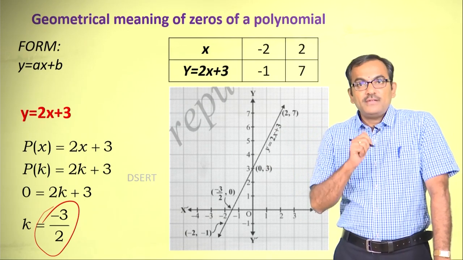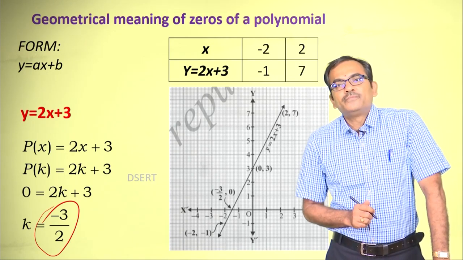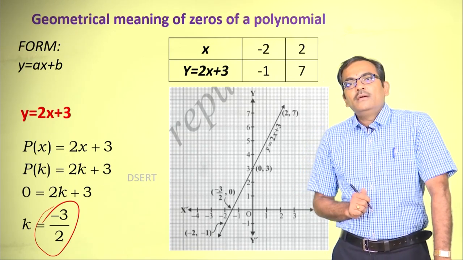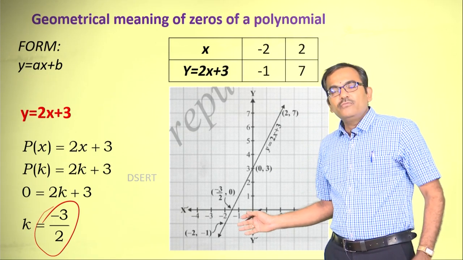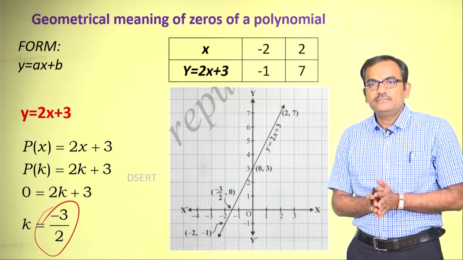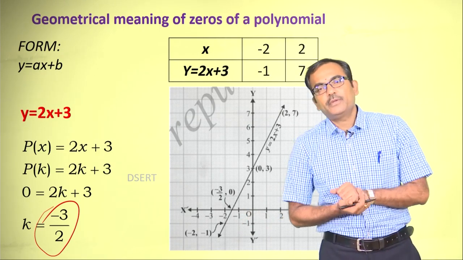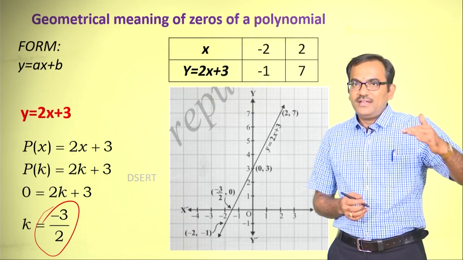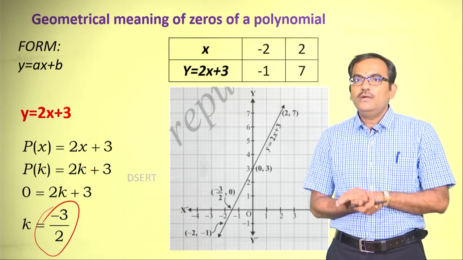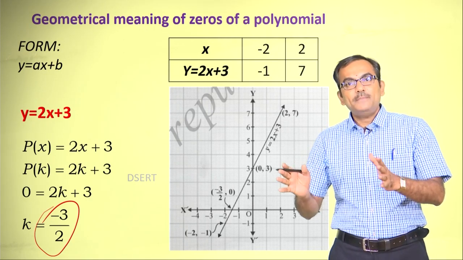Then there may be some questions in your mind, like, do I always end up with a straight line for all polynomials? The answer is no, because as and when you take higher degree equations or polynomials, you end up with different types of curves. Let us try to understand this with another example.